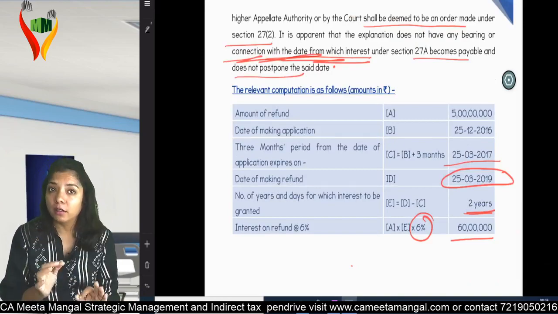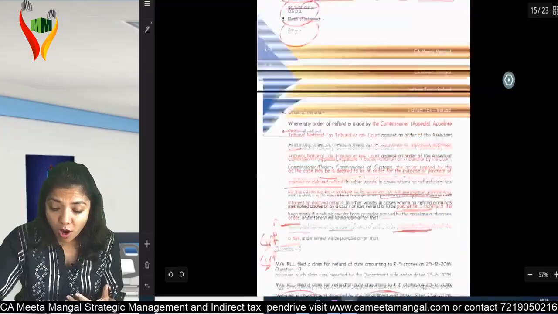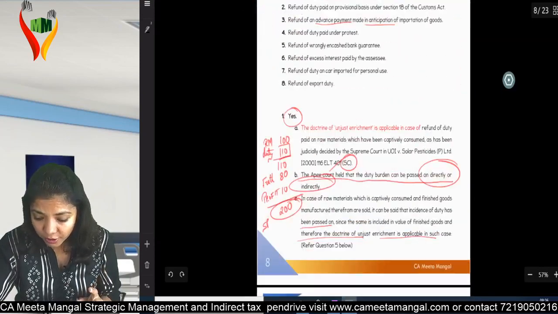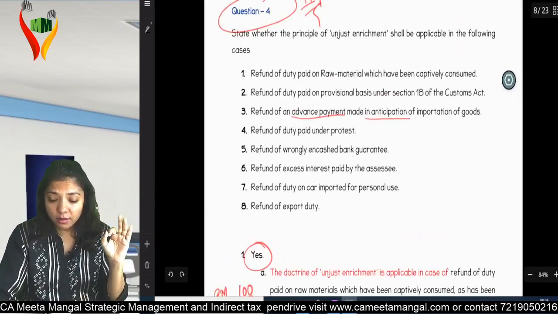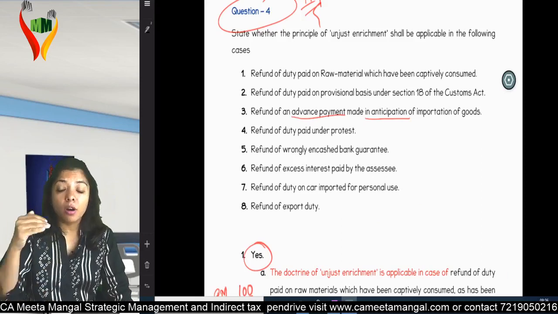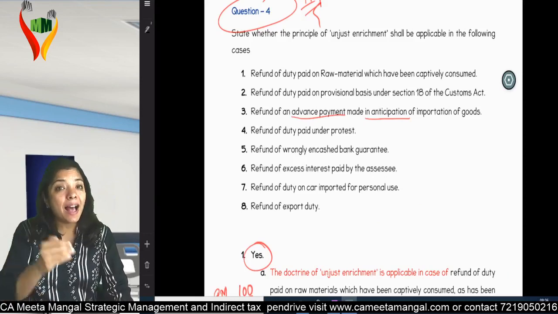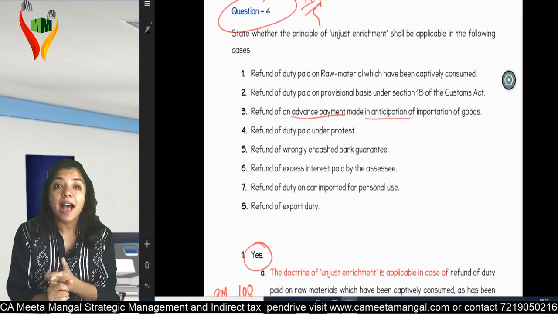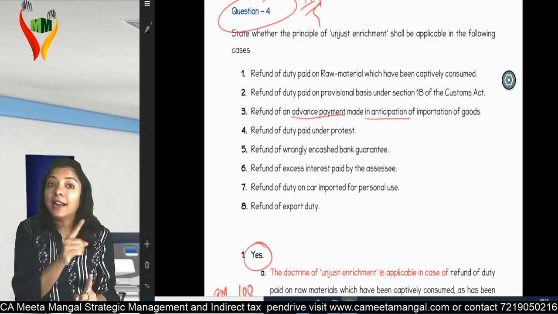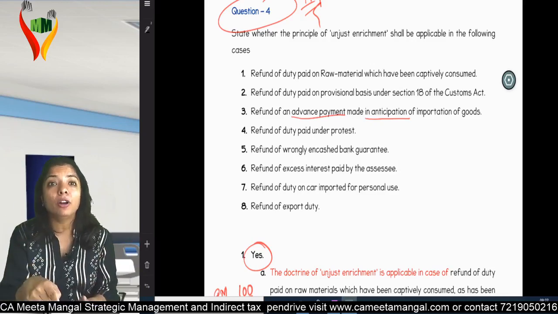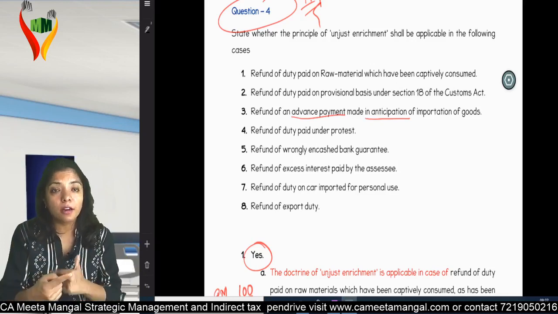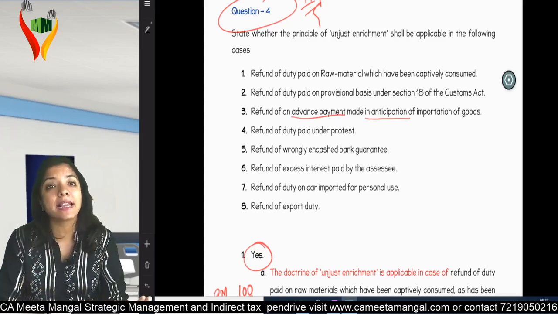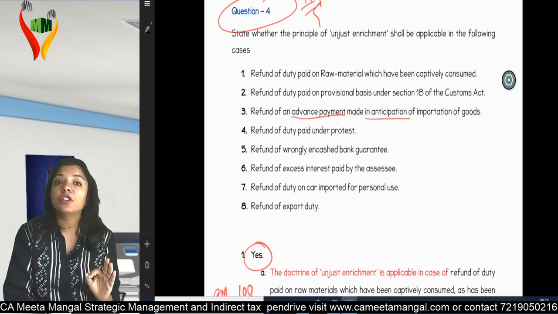Is the refund chapter very clear? So if you ask me what is important in the refund chapter from an exam point of view, one is this question, these 8 scenarios: where is the doctrine of unjust enrichment applicable, and where is it not applicable? And second is the interest calculation, and that too not a normal scenario, but one in which the appellate authority, or maybe the appellate tribunal, or maybe the High Court or Supreme Court is involved. That is where I feel students can make mistakes. Am I clear? Is the refund chapter very clear?